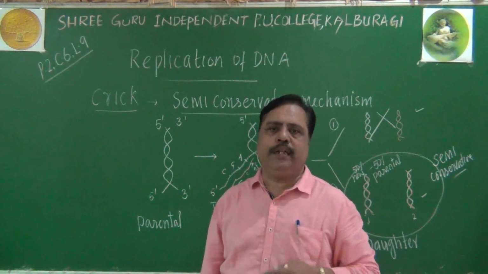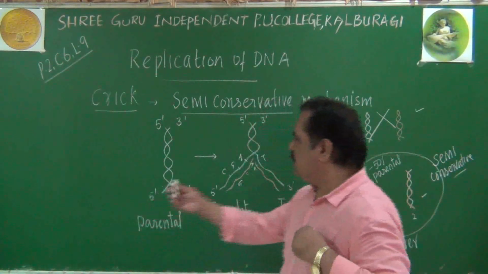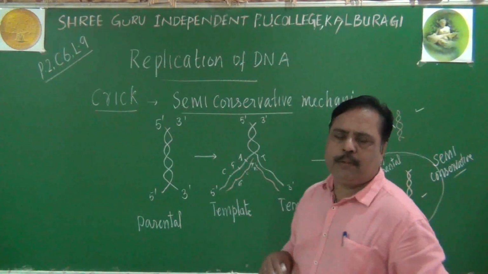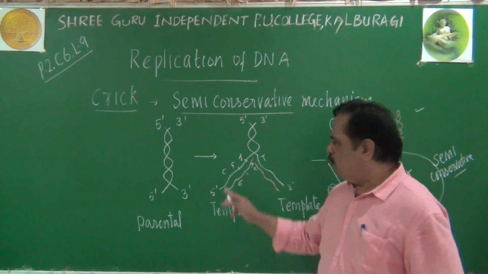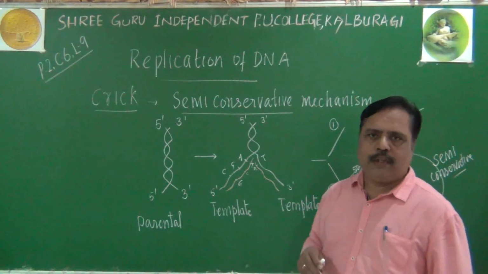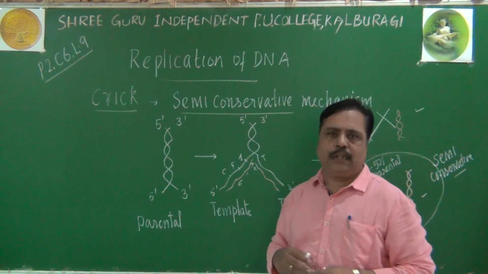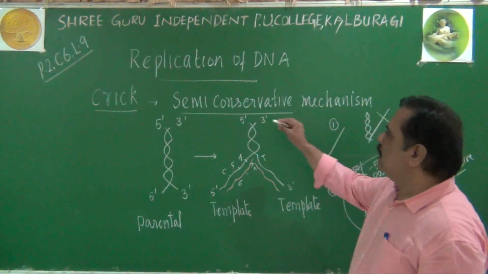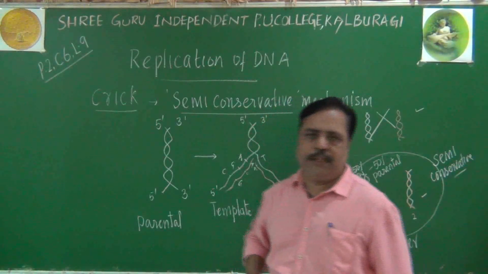Conservation means retaining. Semi means 50%. We are not 100% restoring the parental DNA. It is not 100% restored. Only 50% is restored in one daughter DNA, and another 50% is restored in the other daughter. That is called the semi-conservative mechanism of DNA replication.